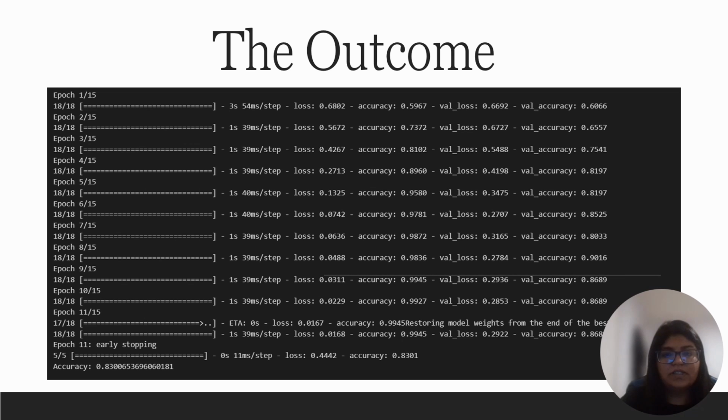When we run the program, this is the first set of output we get. As Devang explained earlier, epoch here controls how many times the model iterates over the entire training dataset during the training phase, allowing the model to learn from the data by adjusting its parameters. As per the code, the model is set to train for 15 complete passes through the training dataset. However, the stopping at the 11th iteration is because early stopping helps prevent overfitting, as it avoids training for unnecessary iterations, and it helps in capturing the model's generalization capabilities.